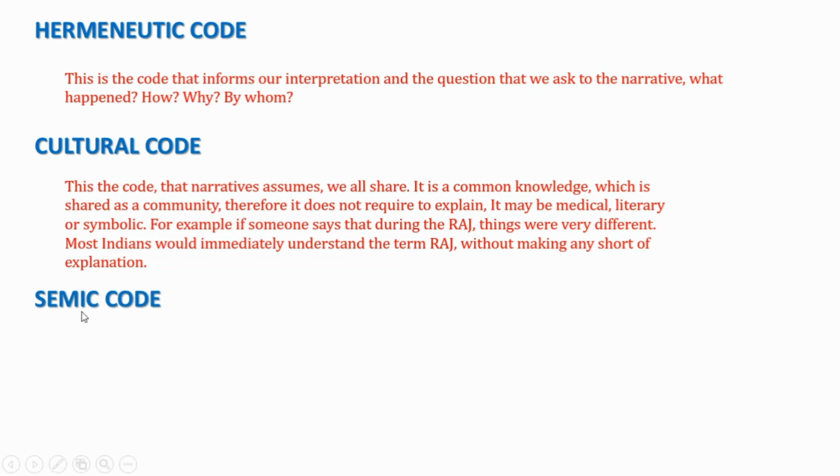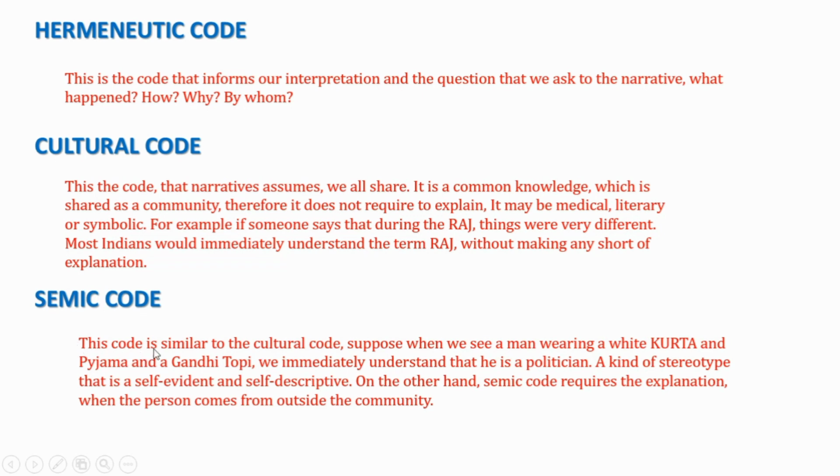And now let's talk about the semic code. This is the fourth code, and it is similar to the cultural code. Suppose we see a man wearing a white kurta pajama and Gandhi topi. What do we think about that man? That he may be a politician. A kind of stereotype that is self-evident and self-descriptive. You don't need to explain. On the other hand, the semic code requires explanation. Here we need to explain, but in the case of the cultural code we don't need to explain.